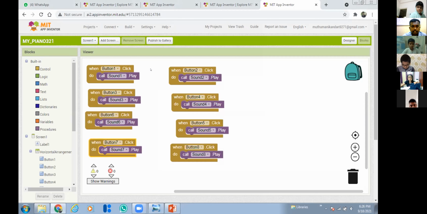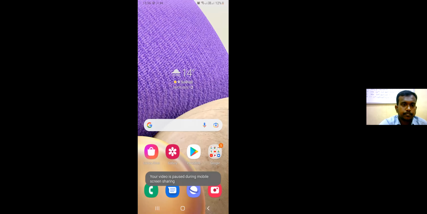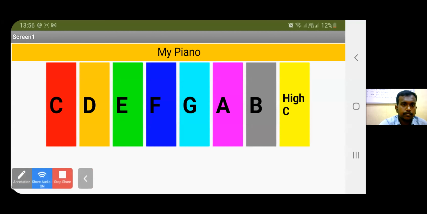Sir, it worked. Vedika worked. Very good. Yes, Sudarshan. Okay, yeah, nice. Okay. Very good, very good, Sudarshan. So if you did all the procedures properly, you can get the output like this.